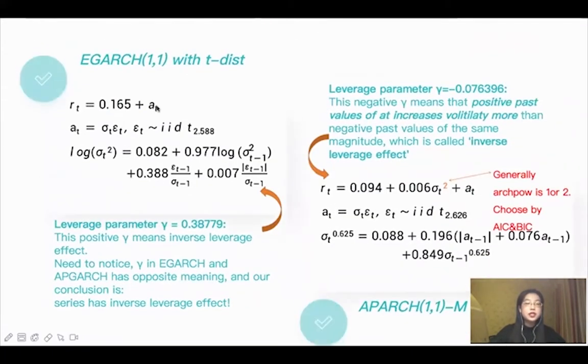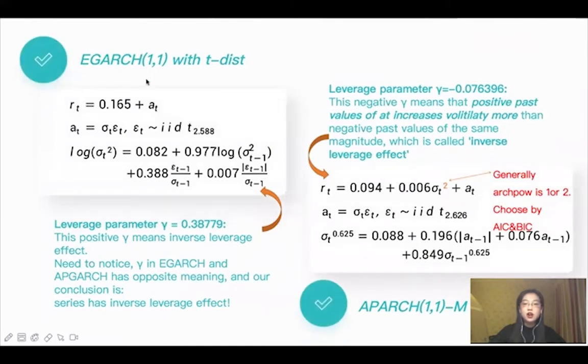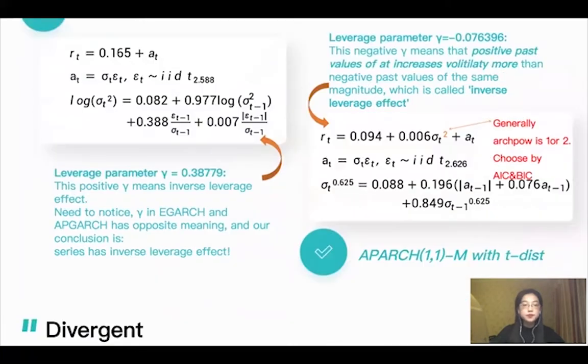To illustrate the leverage effect, we construct EGARCH and APARCH. In the APARCH model, we also include volatility effects in mean. The positive gamma in EGARCH and the negative gamma in APARCH both lead to the same conclusion: Bitcoin has an inverse leverage effect, which means positive past values of the returns will increase the volatility more than the negative ones.